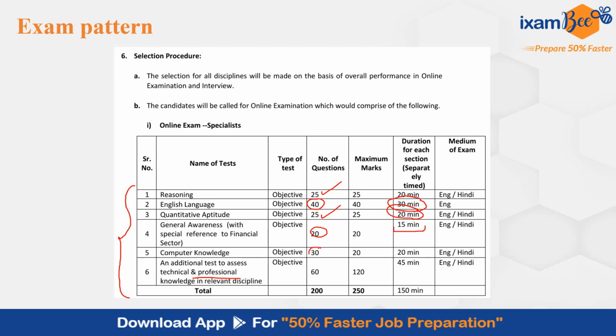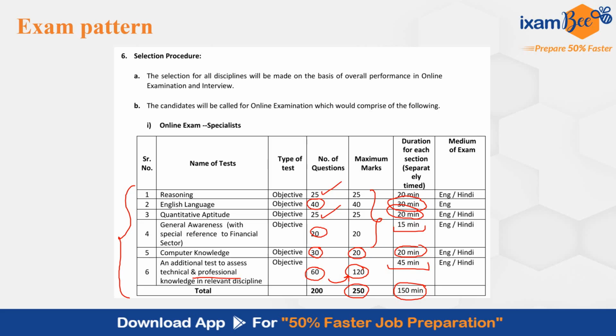Computer knowledge, 30 questions in 20 minutes. And these 30 questions are of 20 marks. So computer knowledge has less weightage. For all the other areas, reasoning, English, quant and general awareness, every question is of 1 mark. And your professional knowledge has 60 questions of 120 marks. So every question is of 2 marks over here, which is to be attempted in 45 minutes. So your overall maximum marks are 250 and duration is 2 hours 30 minutes.